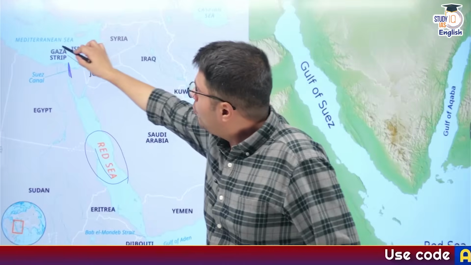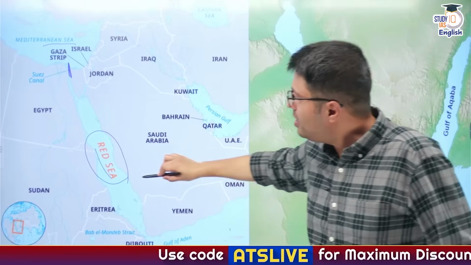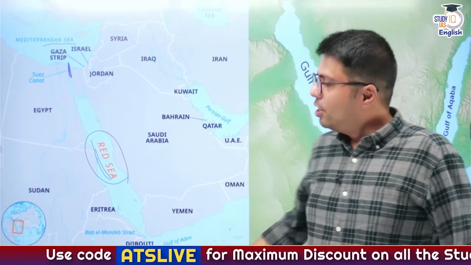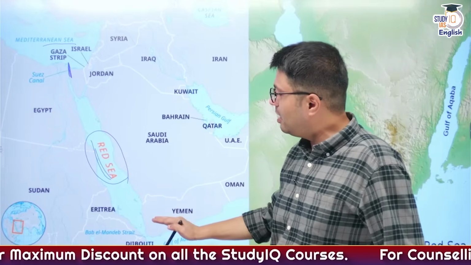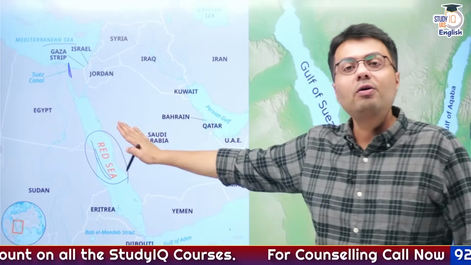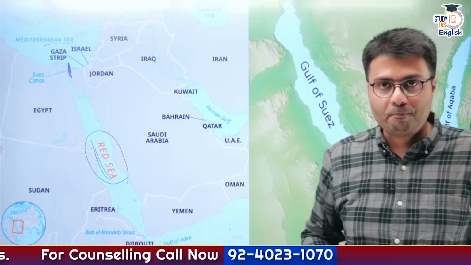So to connect the Mediterranean Sea with the Arabian Sea, you need to flow through the Red Sea. So any disruption that happens in the Red Sea region, like we witnessed the attacks conducted by Houthis, led to disruption of global trade. And that is why the Red Sea is very important from your exam.